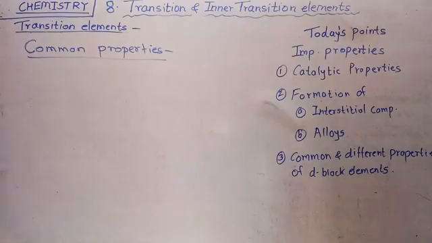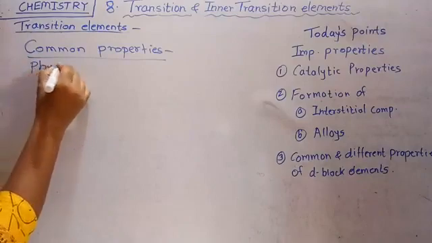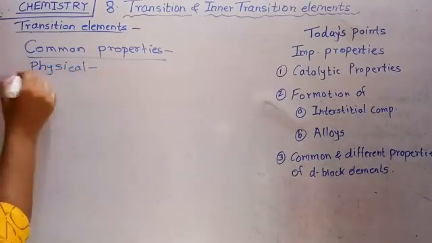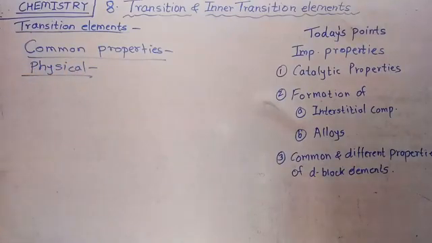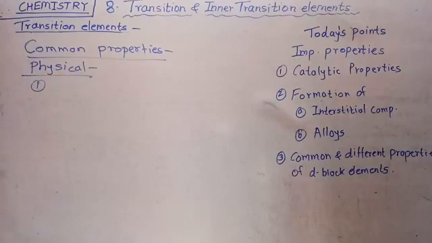First, talking about the common properties of all d block elements. Among these common properties, there are some physical properties and some chemical properties. The first common physical property of d block elements: the transition elements or d block elements, most of them are metals.